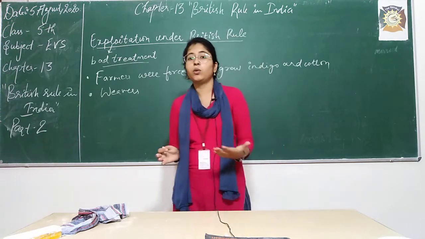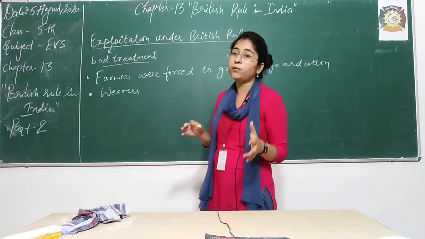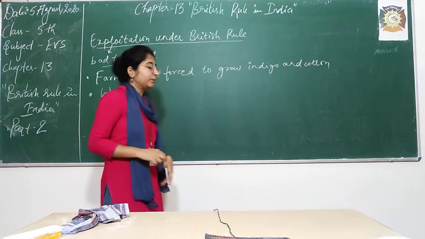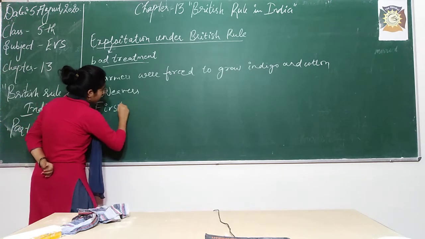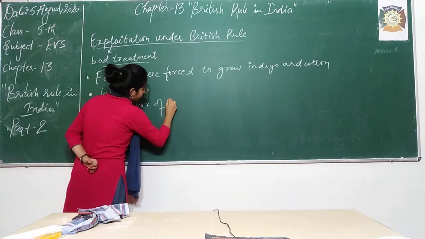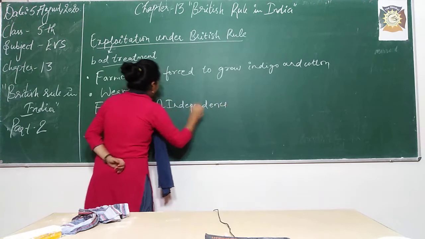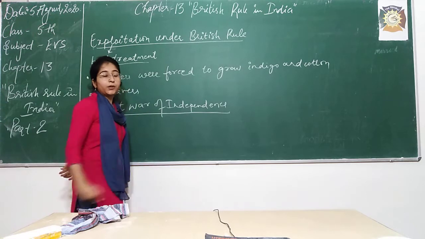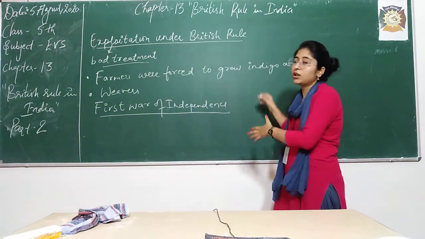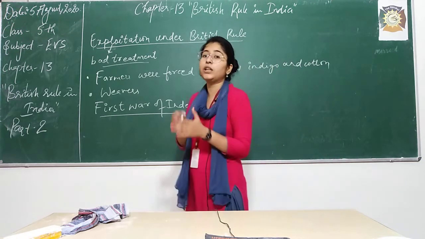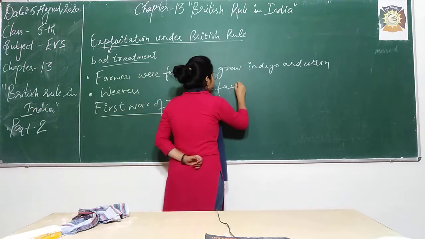So the kings also were not happy with this, and the common man was not happy with the rule of Britishers, right? So after this, students, the topic we are going to study is the First War of Independence, right? And yes, before this, there is one more point left from the previous topic. They were exploiting India, but also by these strategies. After this, they made various unfair policies.